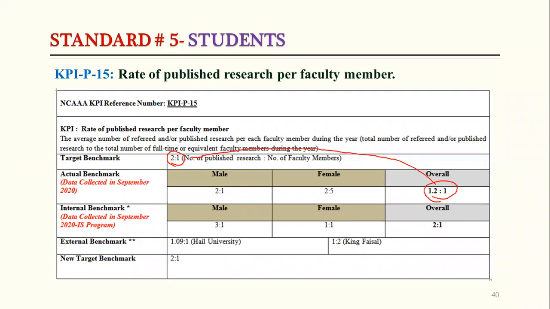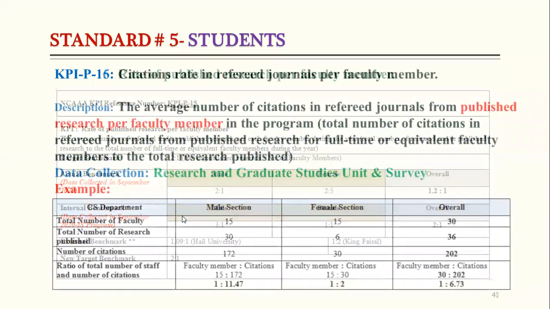So it means our target is not achieved. Okay, so we are behind the target, but in IS department, we can see that overall results are achieved. One faculty member published 2 papers, but again, if we see the female campus 1 to 1, so we need to look at this issue, how we can improve. So target is not achieved in computer science. So that's why the new target is the same as the target benchmark. So we did not change it.